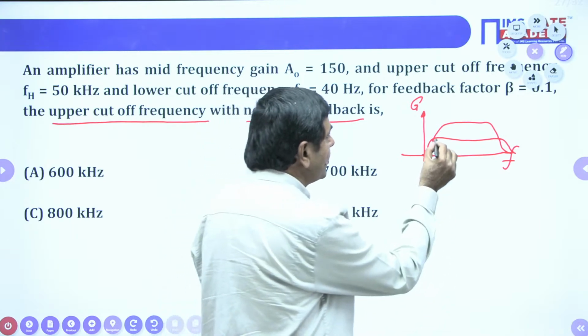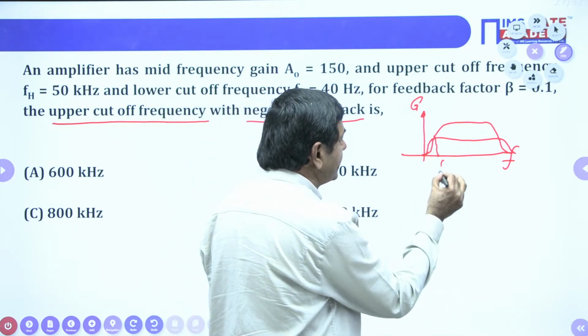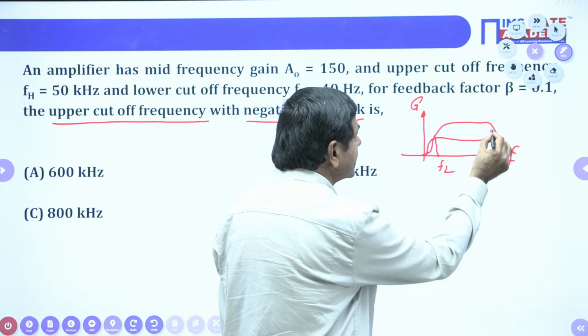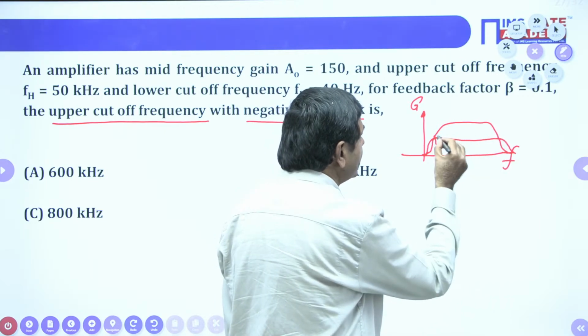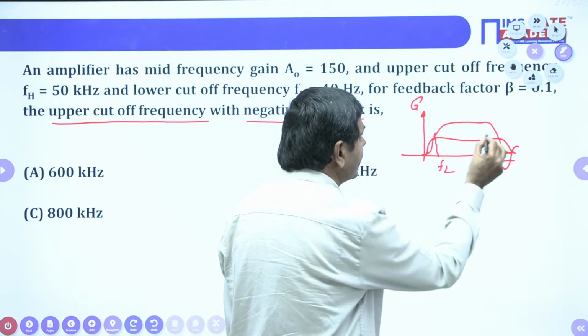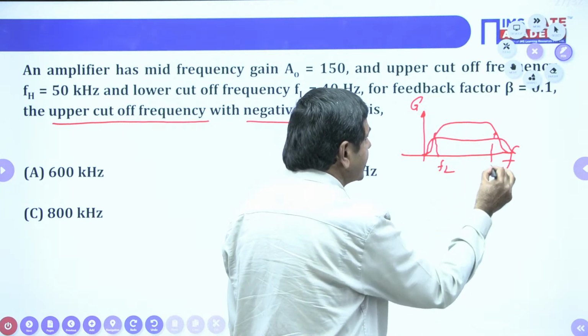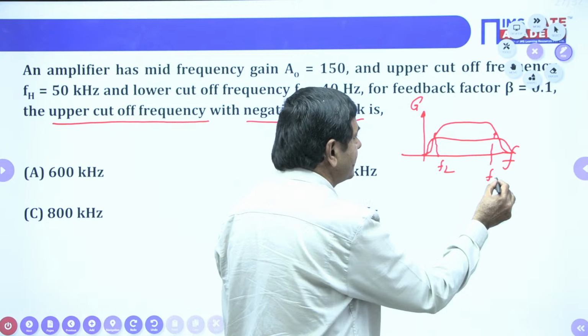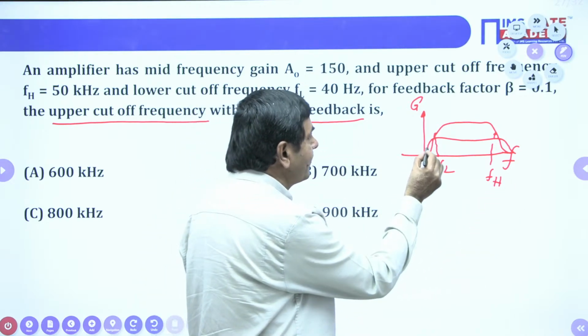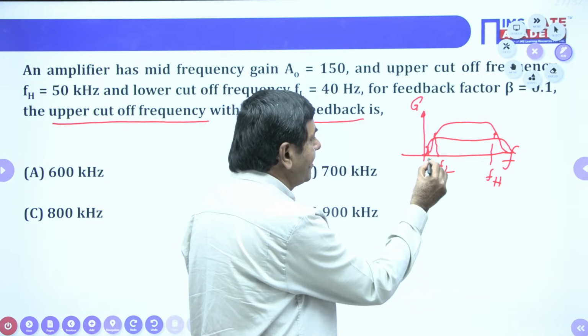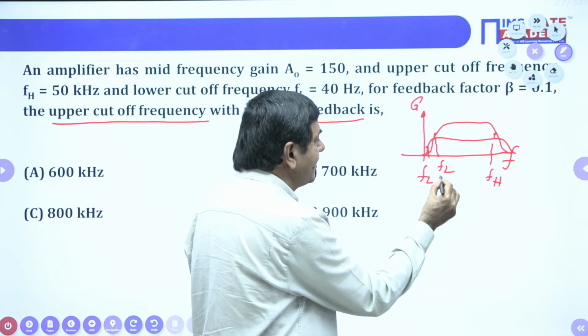Initially, this is going to remain as FL only. This is the point FL, low cutoff frequency, and high cutoff frequency FH, it is going to exist. Now, when the feedback is given, low cutoff frequency will come down. After feedback, FLF is available.